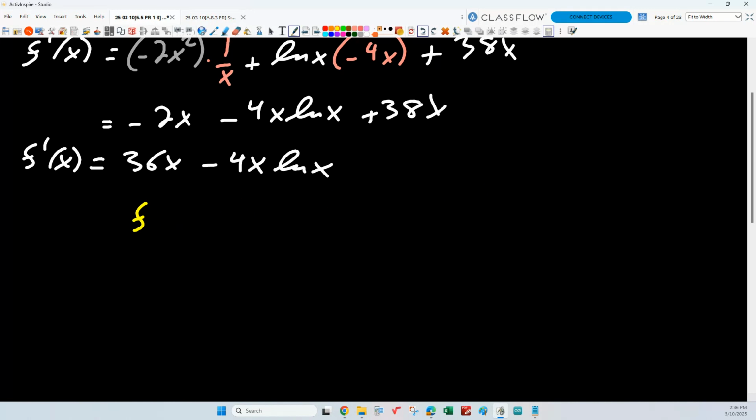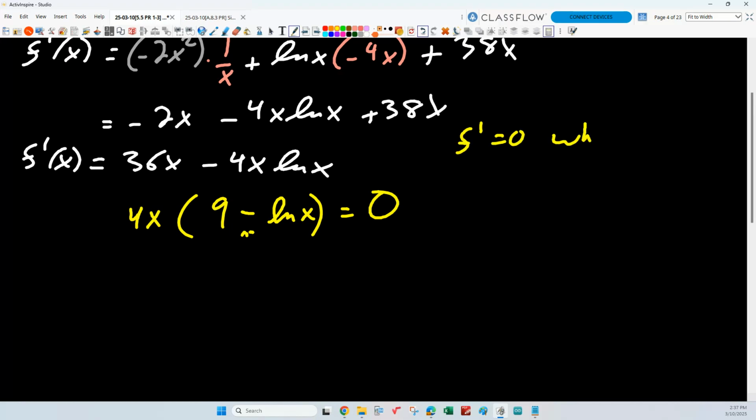What could I factor out of each term? I could take out a 4x, and what's left behind? Okay, so I'm finding the zeros. So f prime equals 0 when what? x equals 0. Or what?